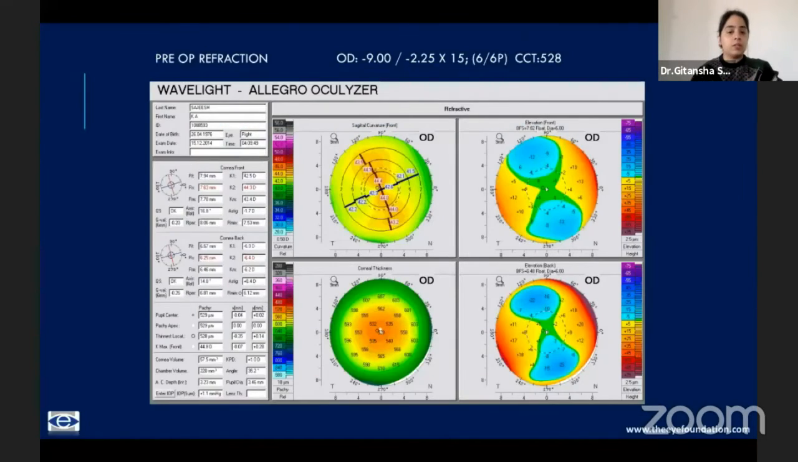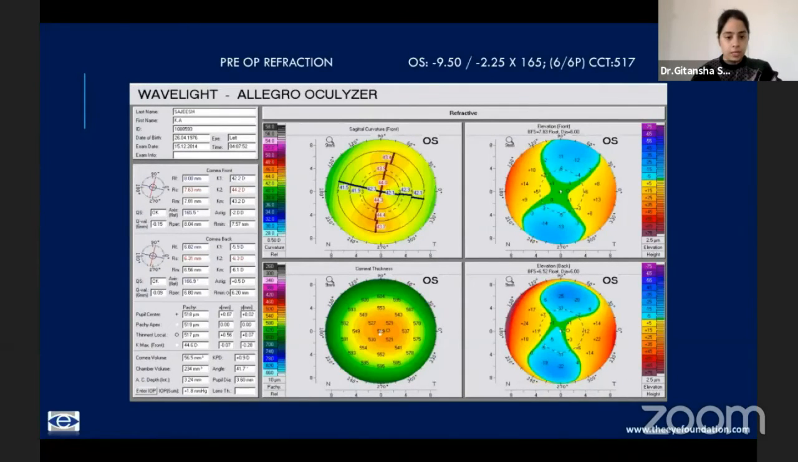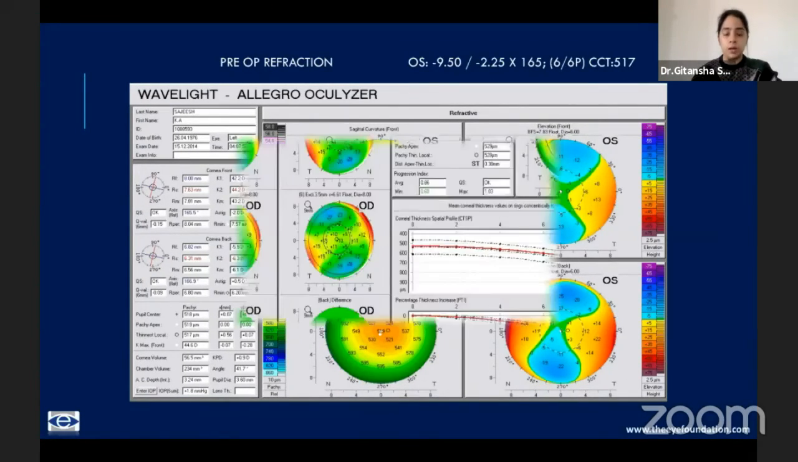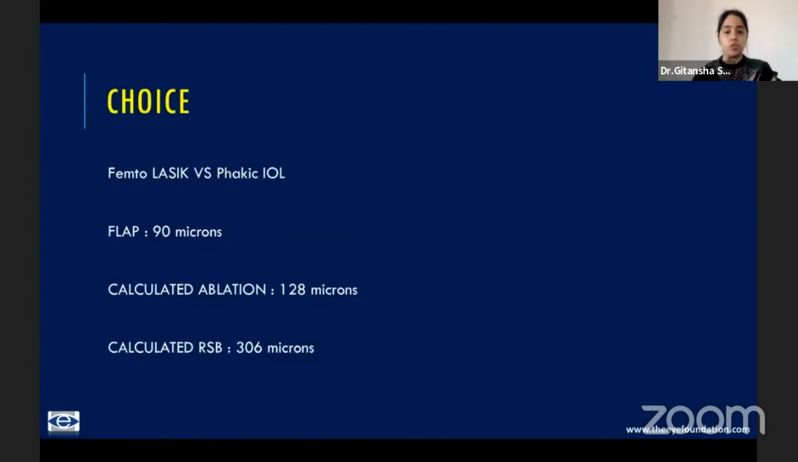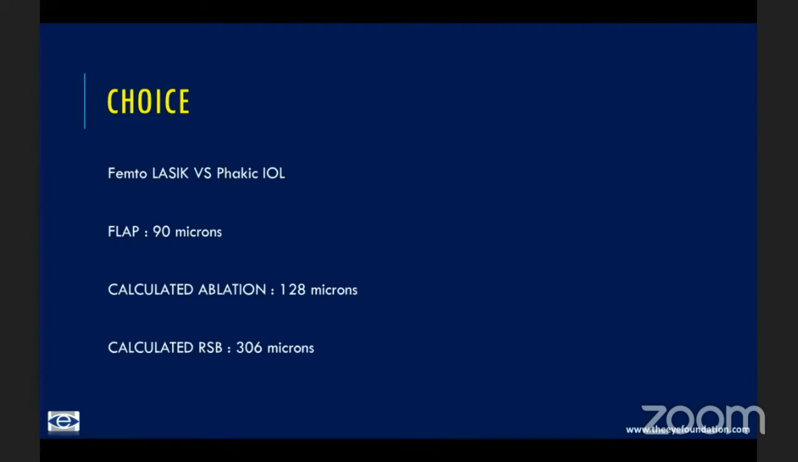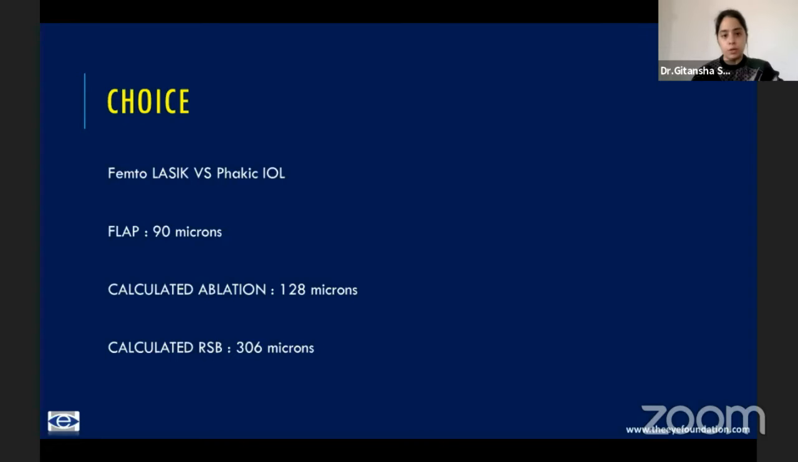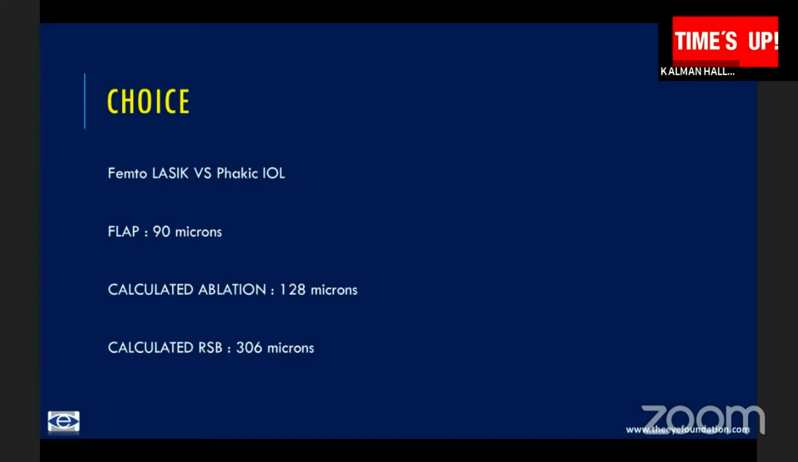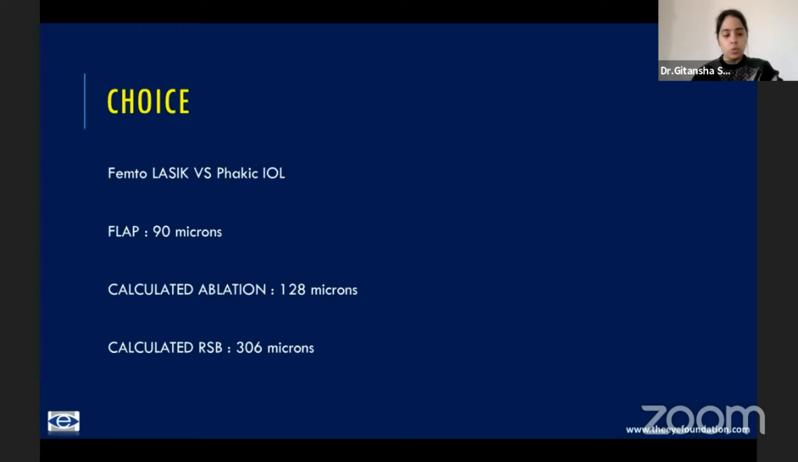What about high refractive errors? Now, this is the case of around 10.5 diopters spherical equivalent. You can see that the corneas have enough thickness. It's around 528 here and 517 here. So what do we do? Let's discuss, calculate what the residual stromal bed will be. Now, if you're doing a femtosecond LASIK, the flap here is 90 microns. The calculated ablation you get when you enter it in the machine is showing 128 microns. So the residual stromal depth that you have here is beyond 280 microns, it's 306. So do you think we can go ahead with the femtosecond LASIK? PRK is not an option here because it's too high an error and there will be a very high risk of regression.